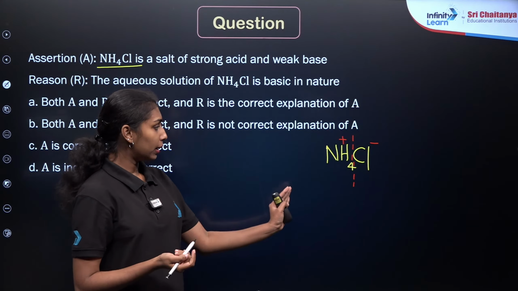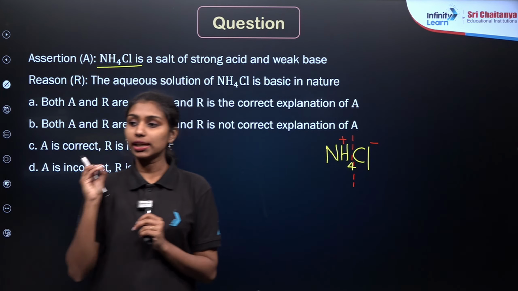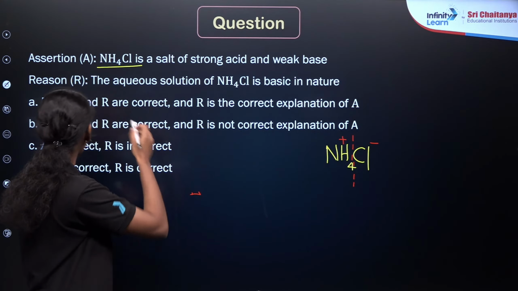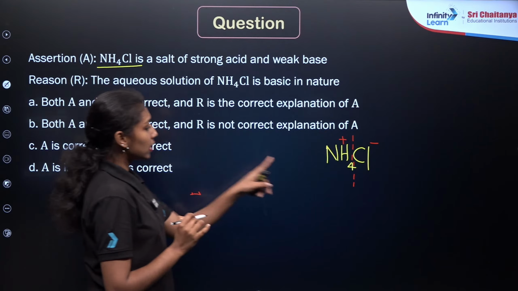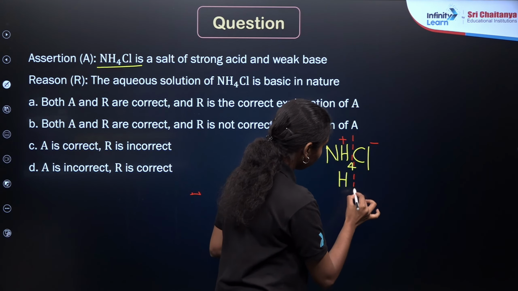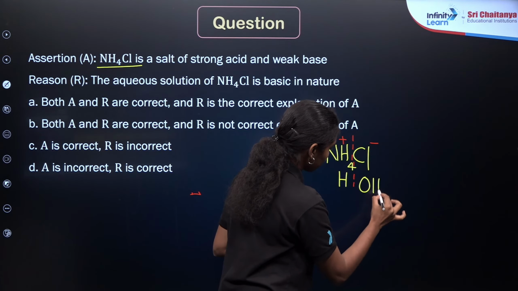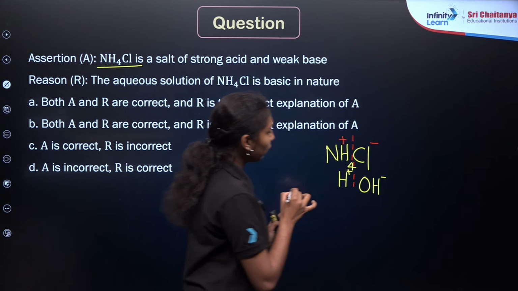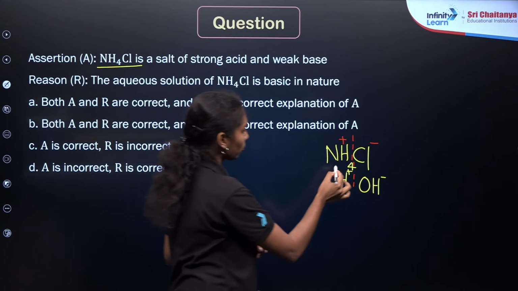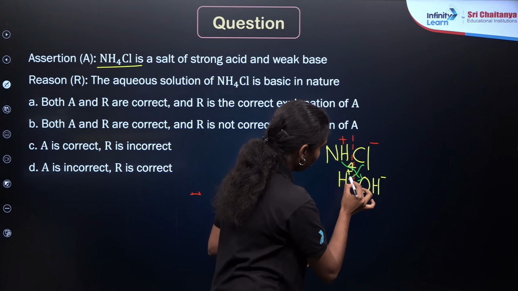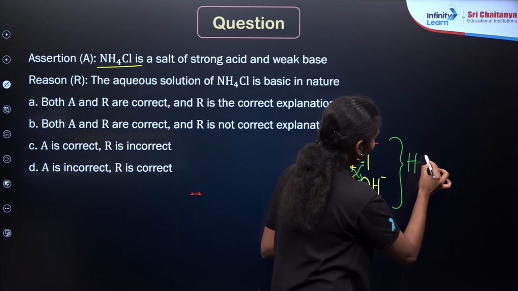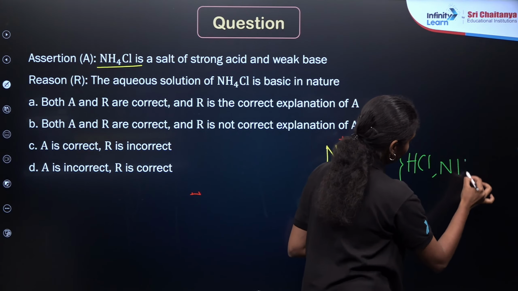Now, as we already know, in the neutralization reaction, salt plus water is forming, right? So if I want to find out the parent acid or parent base of this salt, I will take a water molecule and write it as H plus and OH minus, right? We need to crisscross the cation with the OH minus and the anion with the H plus ion. I hope you are understanding the method used here. So our parent acid will be HCl and the parent base will be NH4OH.